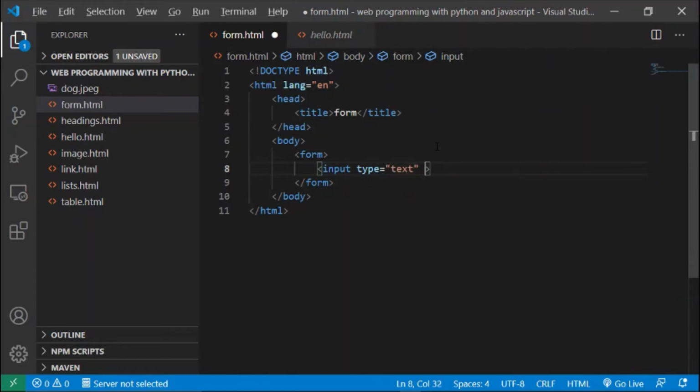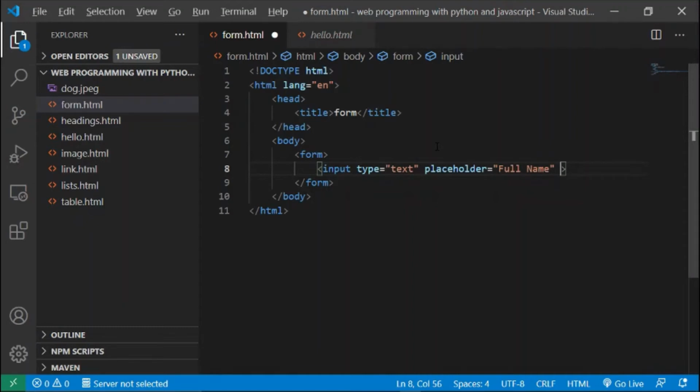Then, we might provide a placeholder, some default text that's going to be inside of that input field the first time the user looks at the page. So, for example, the placeholder might be full name. That way the user knows that what they should type into this placeholder is their own full name.